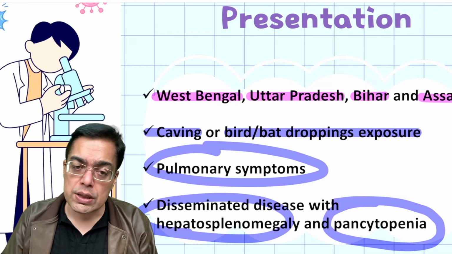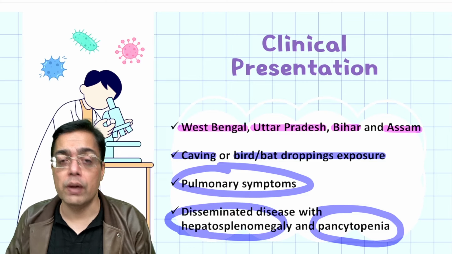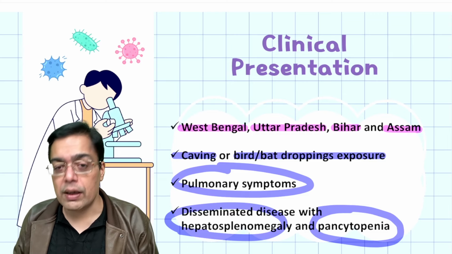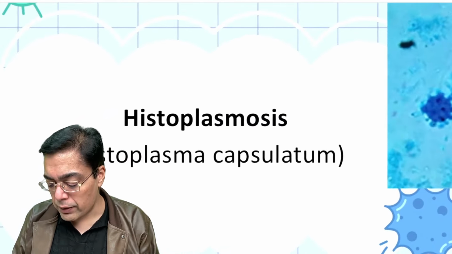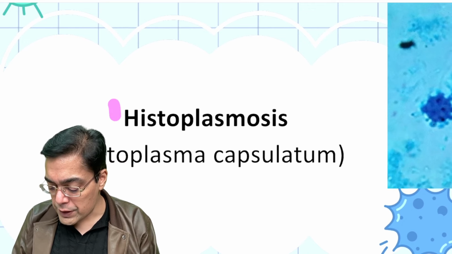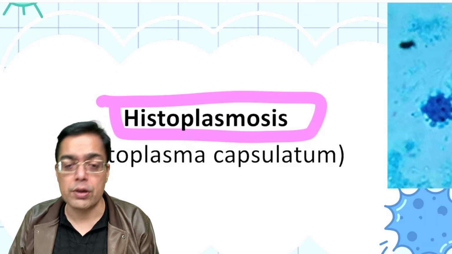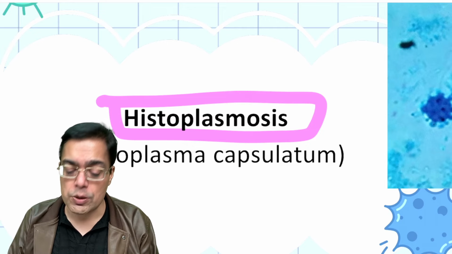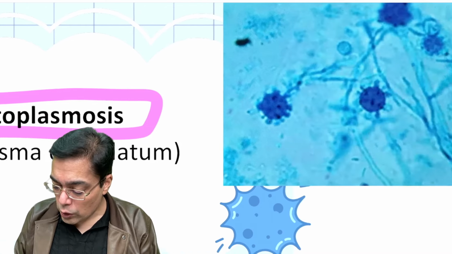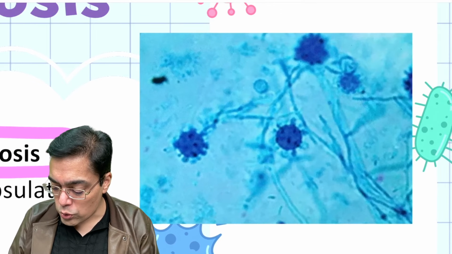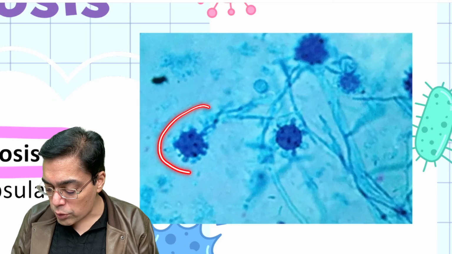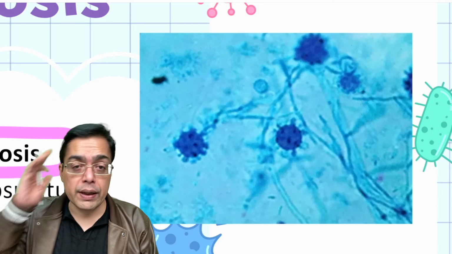Now, what is that suggestive of? That is suggestive of something which I've shared with you earlier as well in the reels also. That's Darling's disease, I believe, and most of you have an idea. This is what is going to be given the name of Histoplasma capsulatum infection. So what we are dealing with over here is a histoplasma infection. That is what is to be kept in mind. Of course, we are going to be asked a question in the exam that is going to be based upon the appearance of the histoplasma, which is going to be an image again imprinted in your mind.